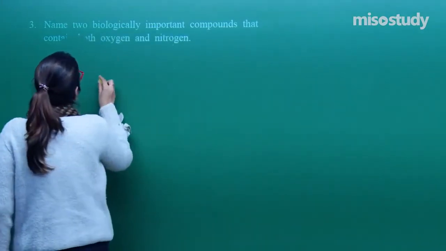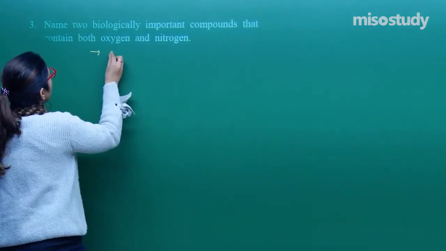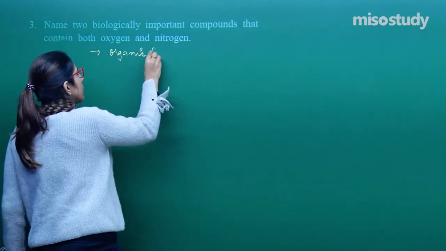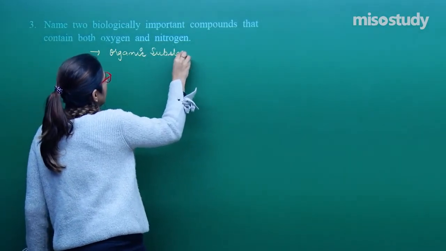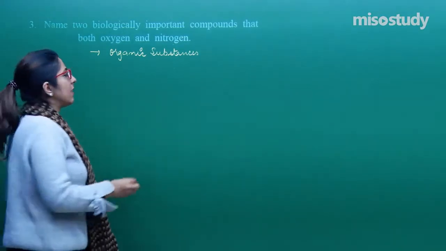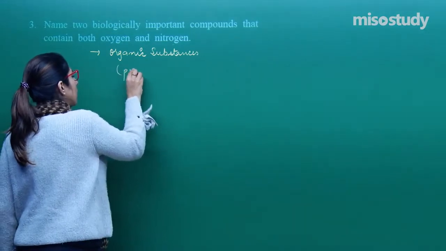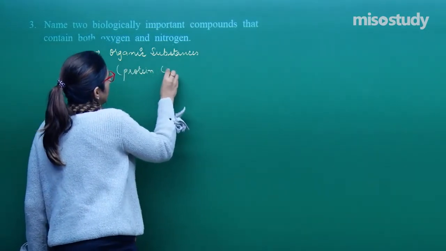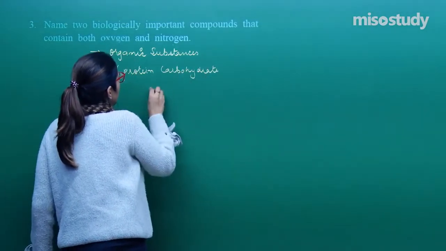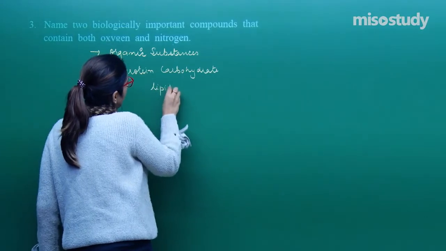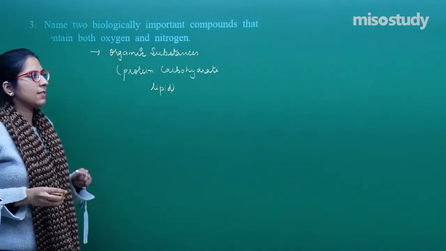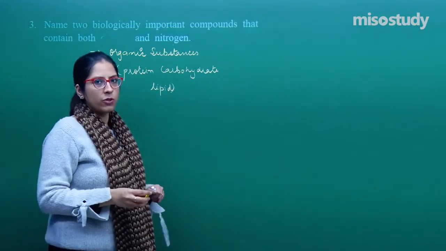In fact, when we talk about biochemical or organic substances, such as proteins, carbohydrates, lipids, nucleic acid, all of these require different substances such as carbon, hydrogen, nitrogen and oxygen.